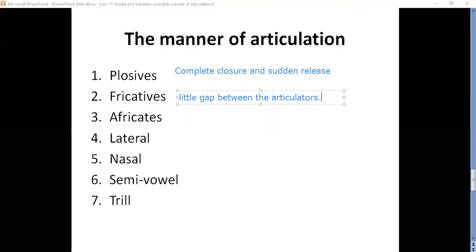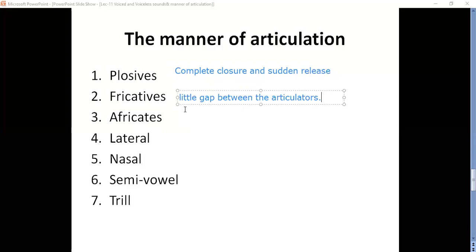For fricatives, for fa sound, when you pronounce fa sound, what I am using, I am using lower lip and upper teeth. I am using lower lip and upper teeth.